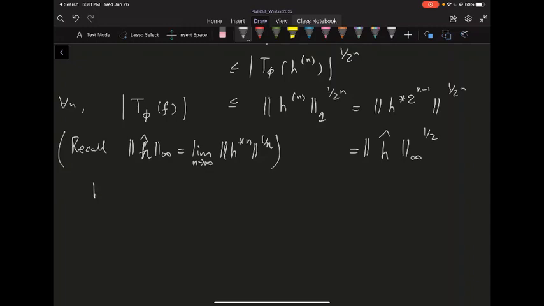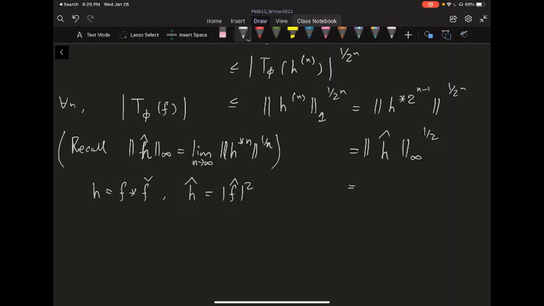And because your h is just equal to the convolution of two copies of f, f and f check, if you do the convolution, this is essentially just f check, the whole thing squared. This is because the Fourier transform respects convolution and involution.